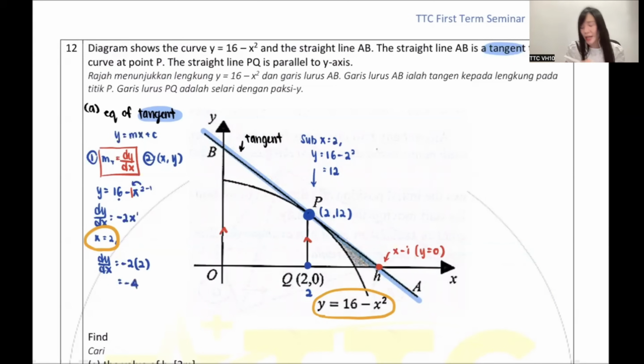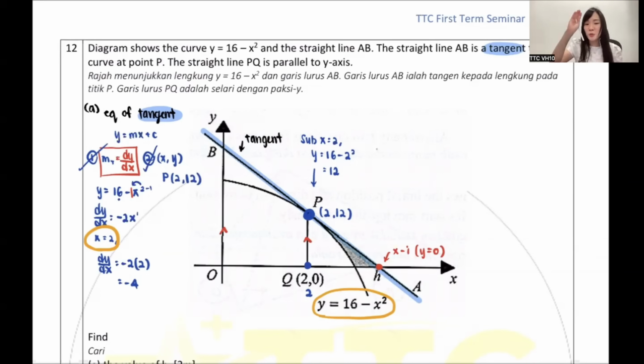So if you sub 2 inside, isn't your dy dx -4? So I got it. My gradient is -4. Next, I need a coordinate. So which coordinate do I touch? (2, 12). So isn't it, I can use (2, 12) also.